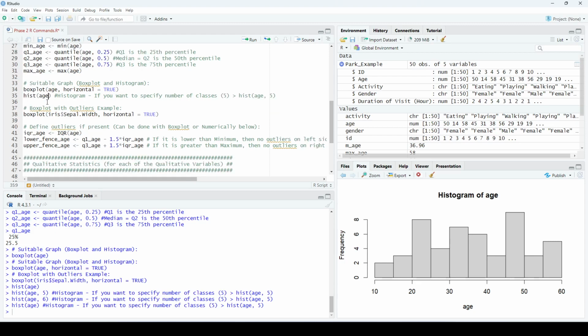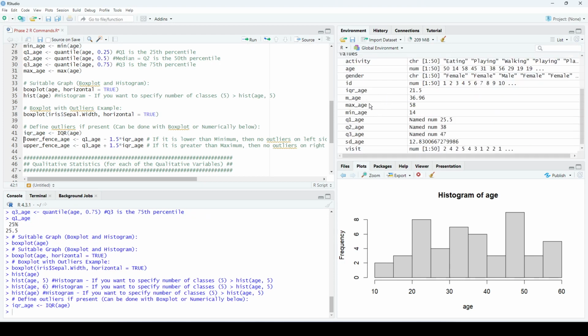About the outliers, we said that we can detect outliers using the box plot method, or you can find the lower fence and the upper fence. To find the lower fence or the upper fence, we need to find first the IQR, the interquartile range of the variable. You just use the command IQR, everything capital, and then add the variable inside. Then we can save it in a new variable. Let's call it IQR underscore age, so I can use it later on to find the lower fence and upper fence. Run this. Now I have IQR underscore age.